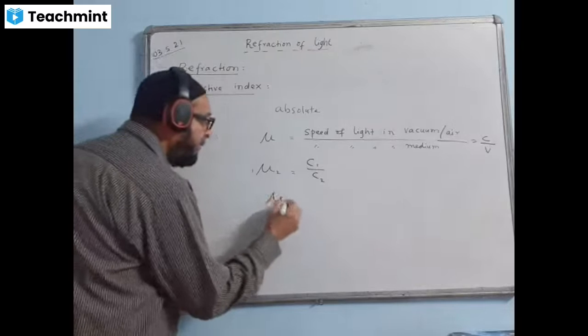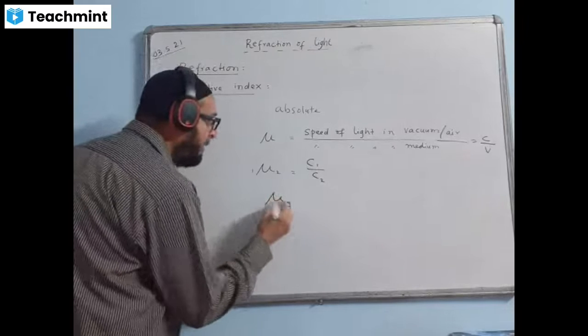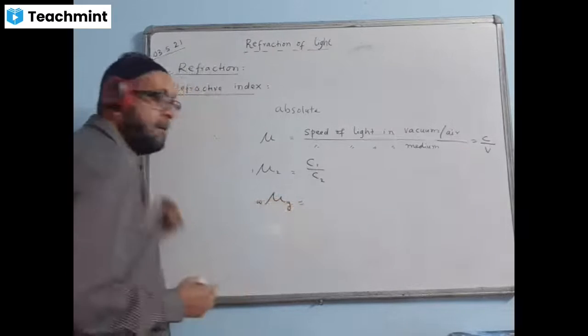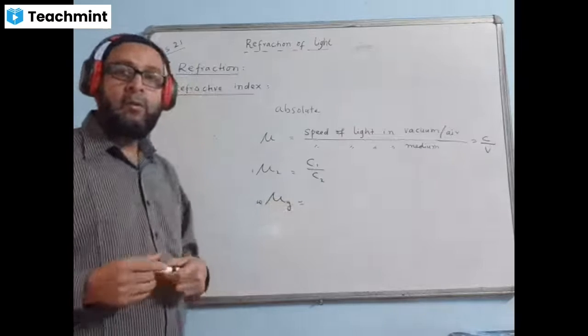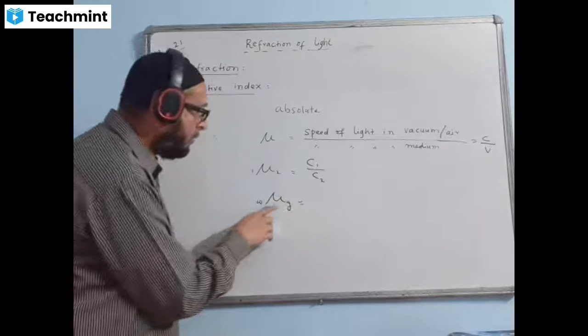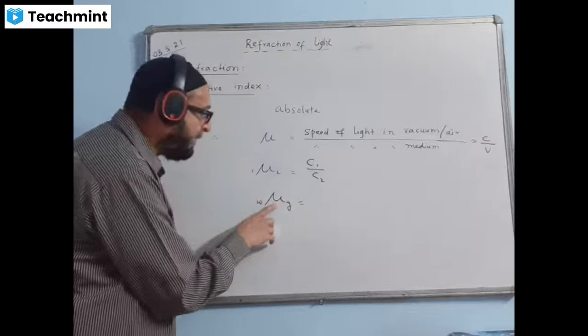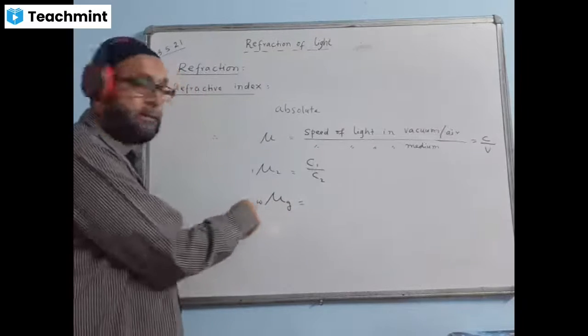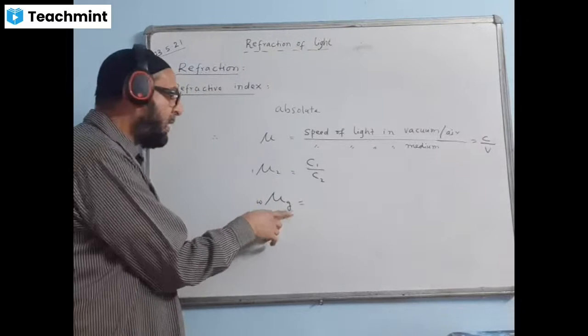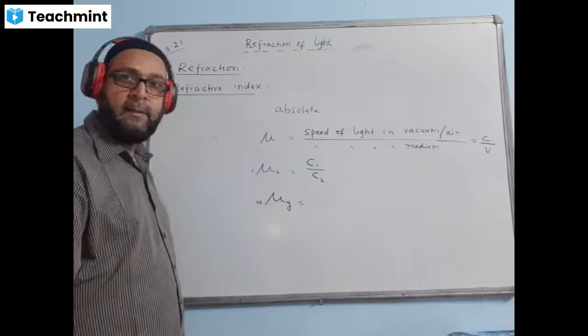Similarly, if I have glass here and water here, what does it mean? How do we read it? We read this way: refractive index of glass with respect to water. W means water.